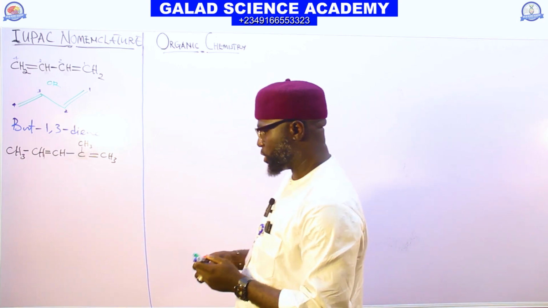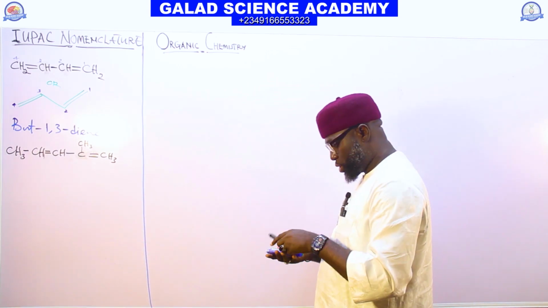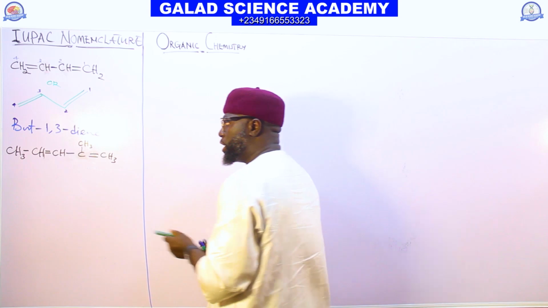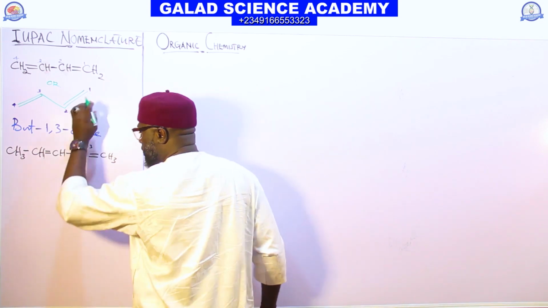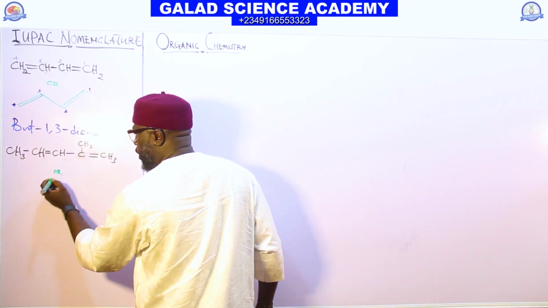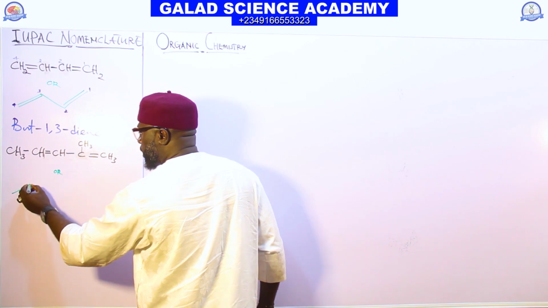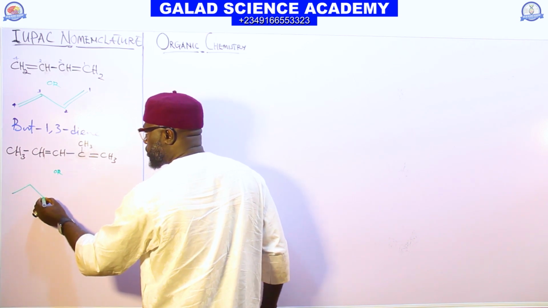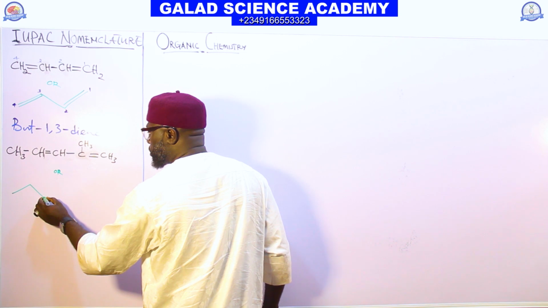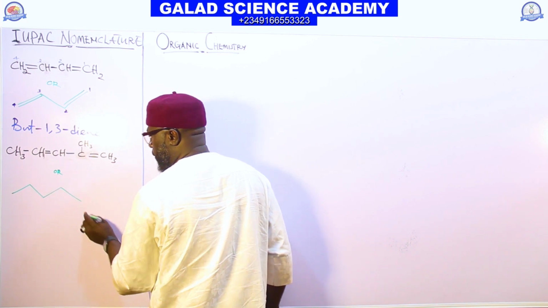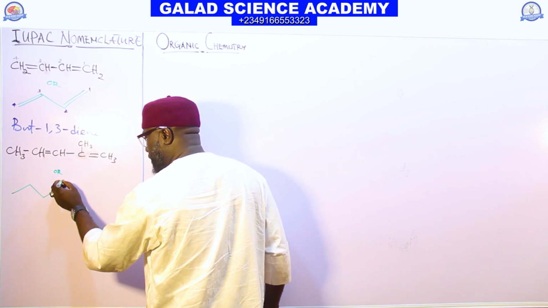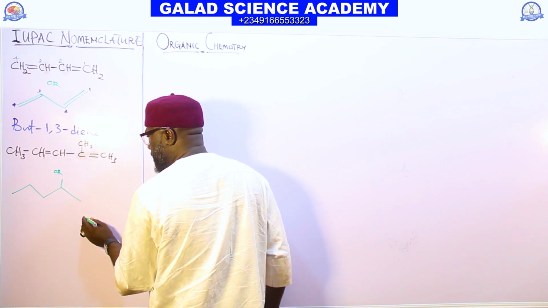We are now asked to name this compound. Let me draw the bond structure. 1, 2, 3, 4. At this side, we have bond line like this.